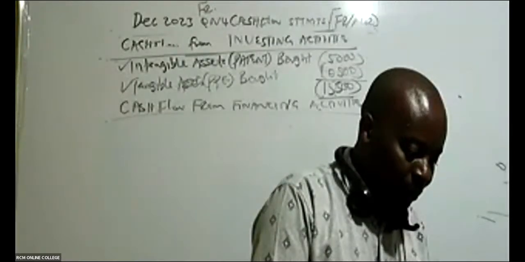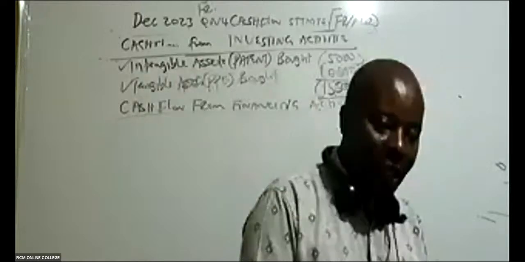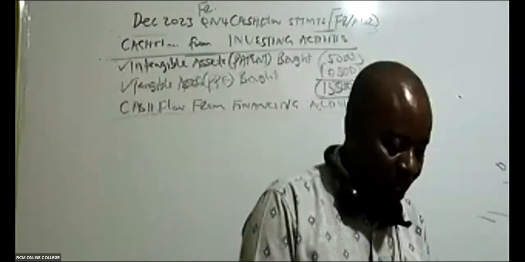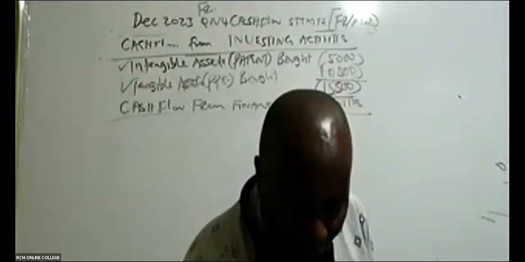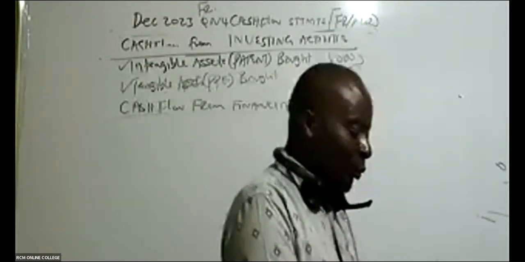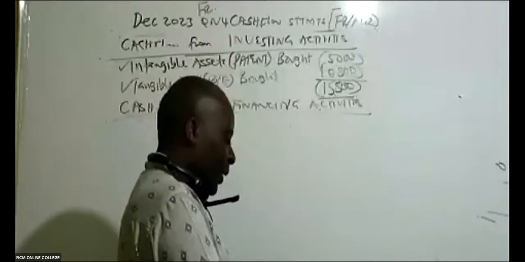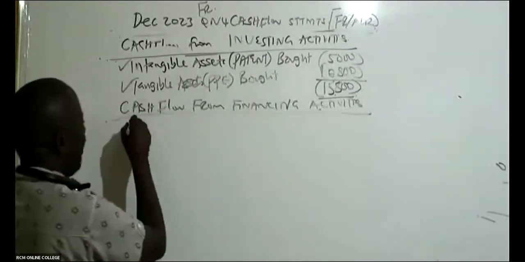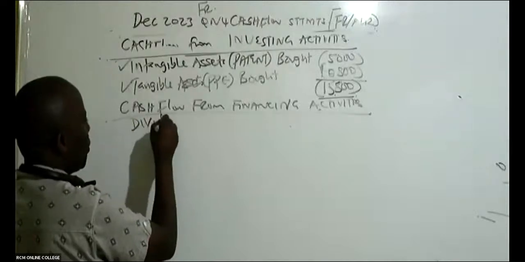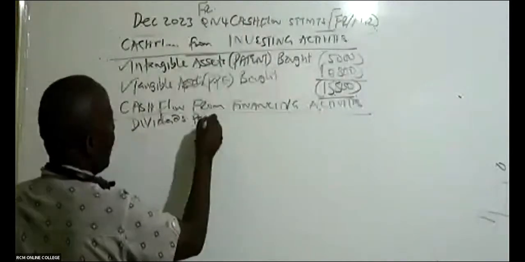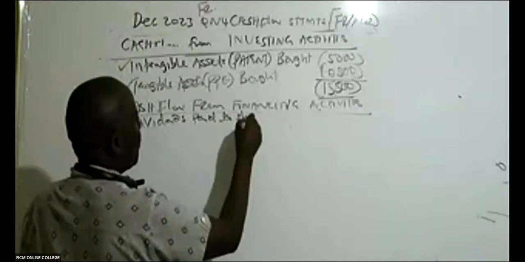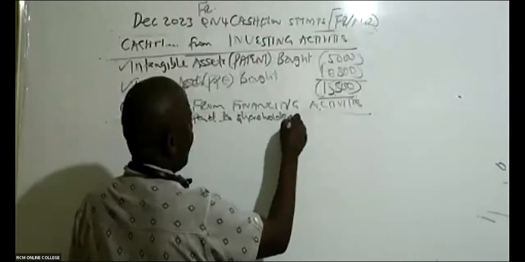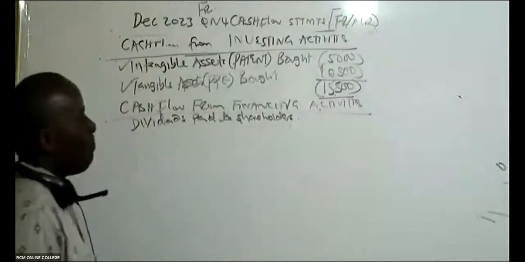Now, the financing, I will not forget. The one who taught me ACCA financial reporting, I've never forgotten what he told me about this financing. He told me that your biggest financiers are your shareholders. Give them dividends first. Dividends paid to shareholders.